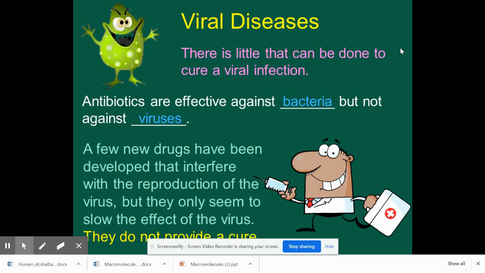Diseases. We're going to learn about diseases in this class that viruses cause, but there's little to be done to cure a viral infection. In fact, there's no cure for any virus known to man. Antibiotics just work against bacteria. We're going to talk about those later this year too. But don't take antibiotics if you've got a virus. It's actually going to be bad for you. There are a few new drugs that have been developed that interfere with viral reproduction. These are called interferons, actually, but they only seem to slow the effect of the virus. As I said, there is no cure.